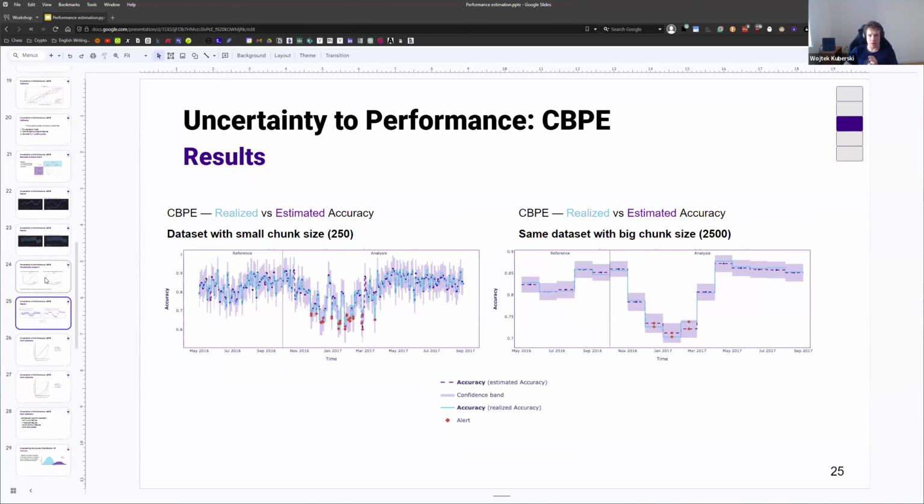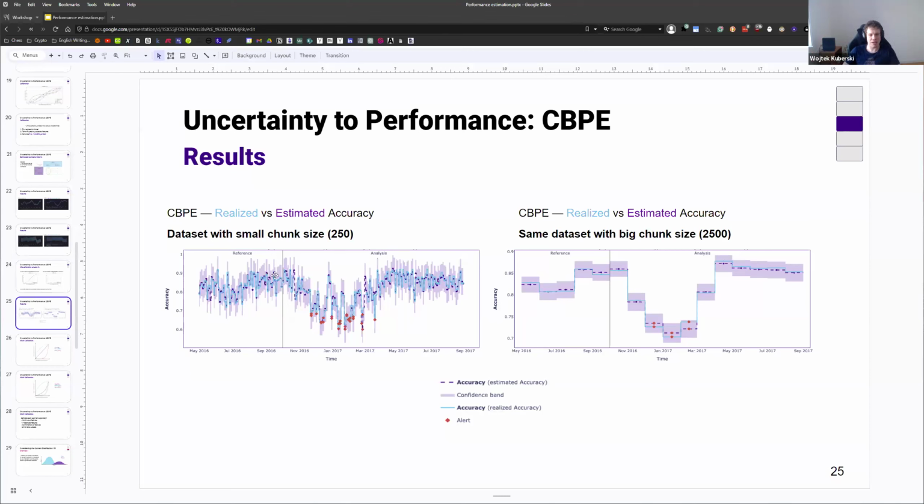So let's finish looking at CBP by looking at the last thing, which is how well does it handle small data? Sometimes we won't have the luxury of having access to a few thousand data points per chunk. Maybe we get only a few hundred data points every week, and we really need to know the performance of our models every week. How does CBP deal with that?